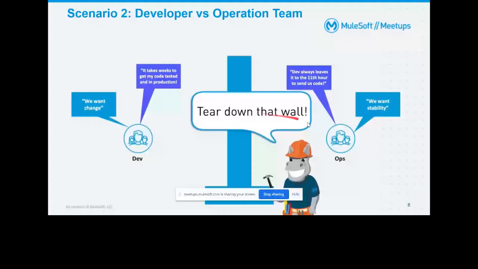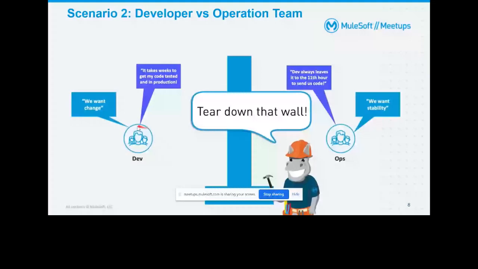But during that time, this developer has already started working on some other project or feature or priority work. Now when the code is returned, he needs to stop whatever he's doing and analyze that code which was written by the ops team.